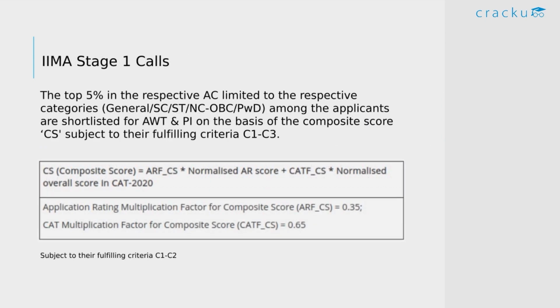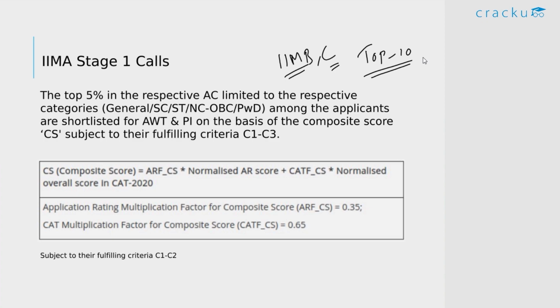Next, if you look at the stage 1 calls, that is the shortlisting of candidates for the interviews. So this is where it gets a little complex. We saw that for IIM Bangalore and Calcutta, the shortlisting was relatively simple. It was based on the composite score. And for IIM Bangalore, they additionally had the top 10 candidates. So they also call the top 10 candidates who performed well in CAT or their academics.